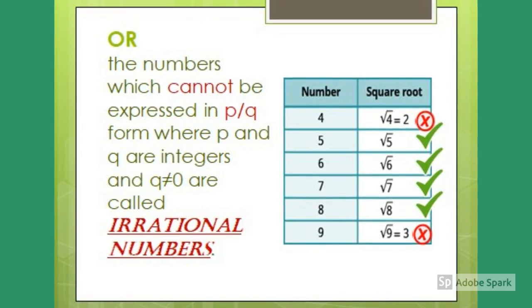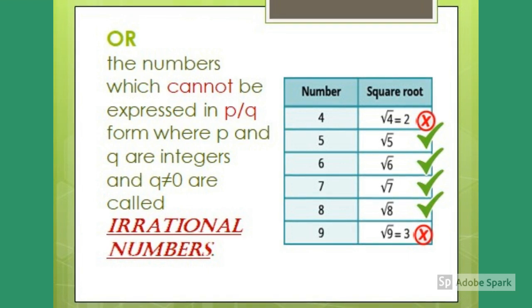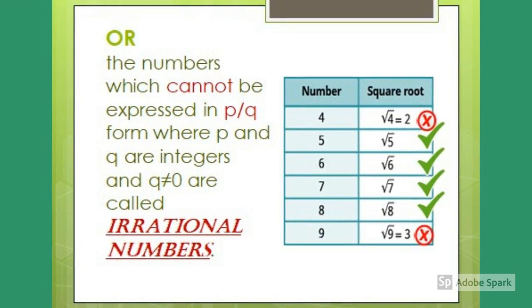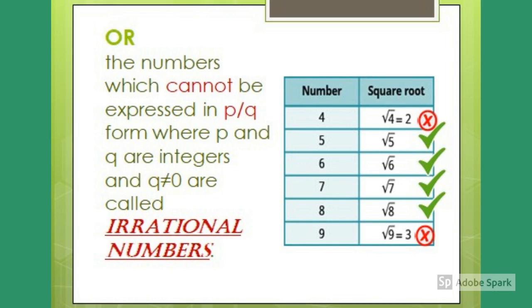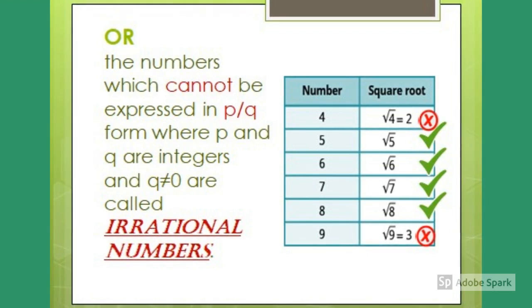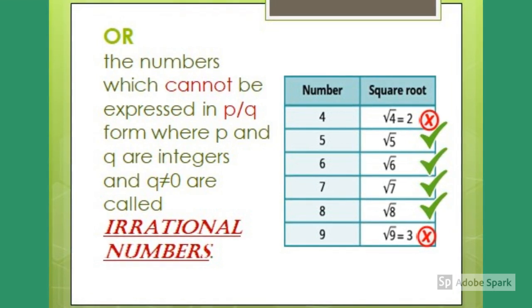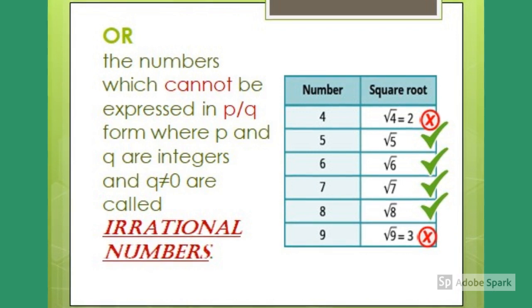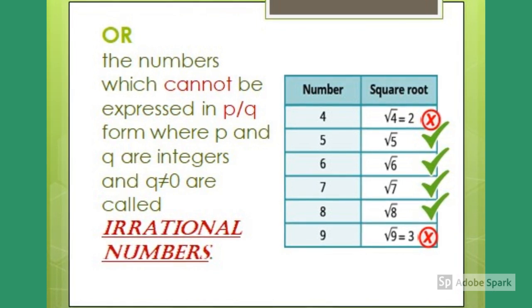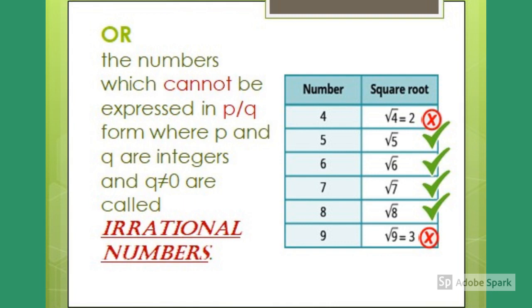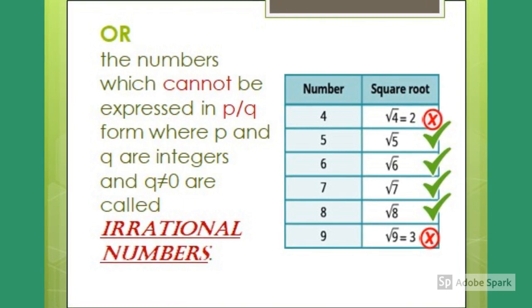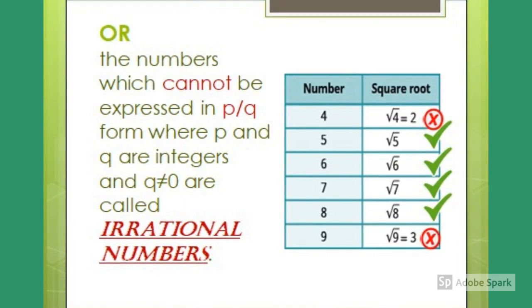Look at the examples given in the table. Square root of 4 is equal to 2, which is a rational number. 5, 6, 7 and 8 are non-square numbers, so their square roots are also irrational. 9 is a square number, so its square root is a rational number.